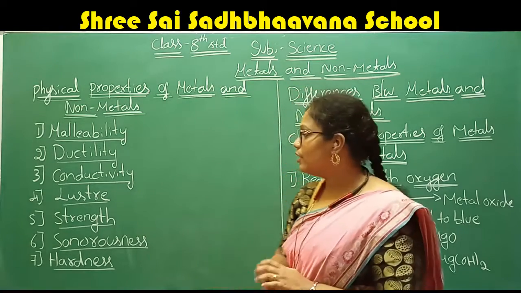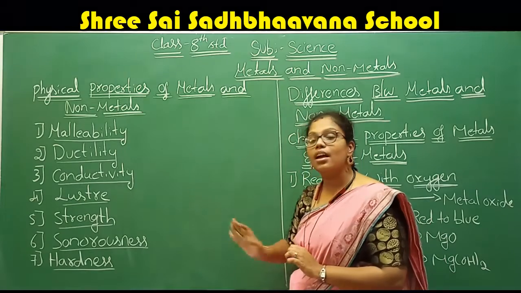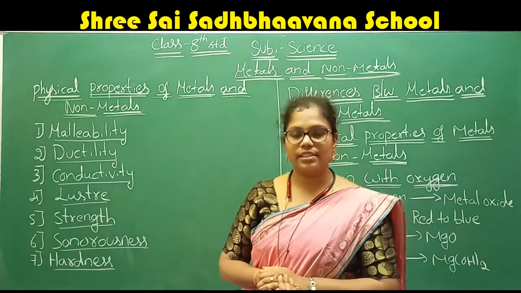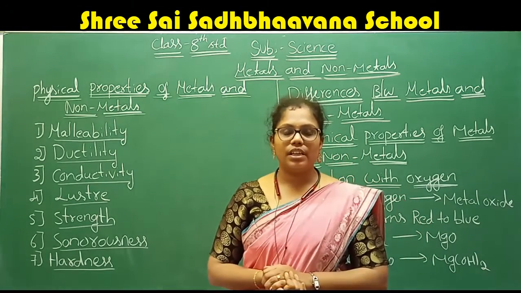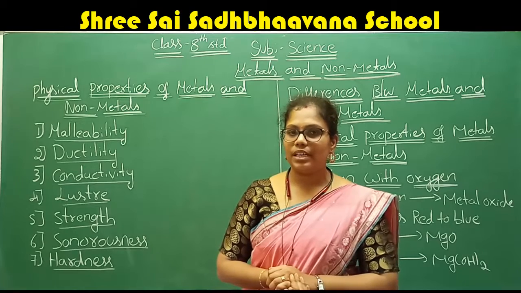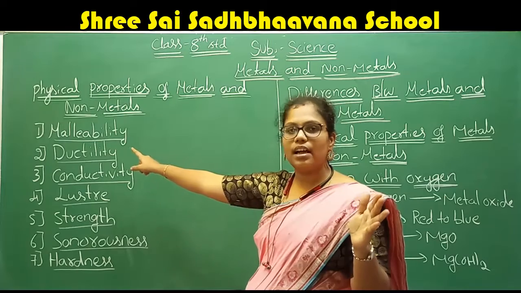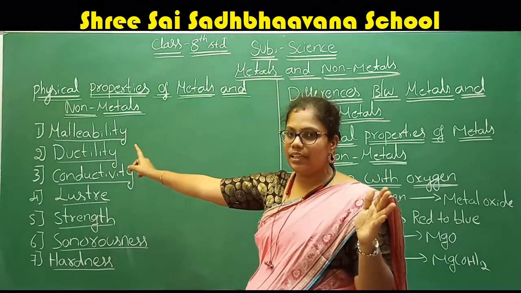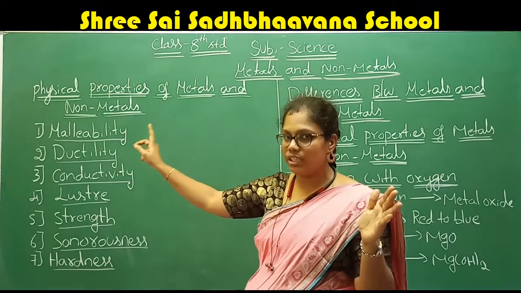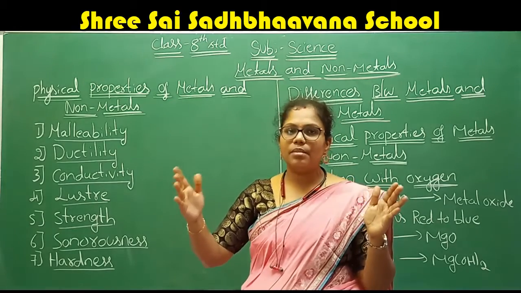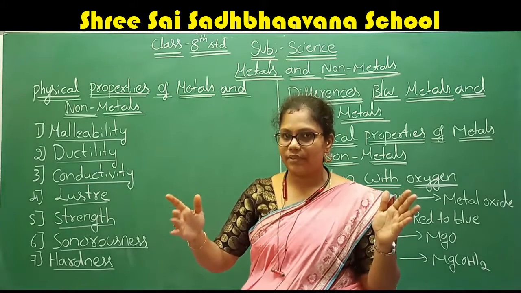These are some of the physical properties of the metals and non-metals. What are they? For metals, all the metals are malleable. They can be made into thin sheets. But non-metals are brittle. They can break.